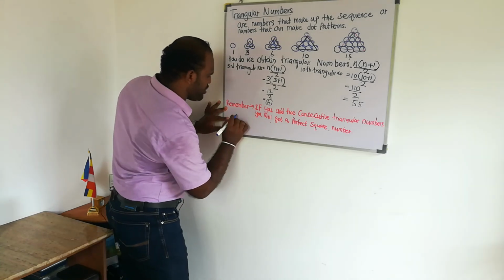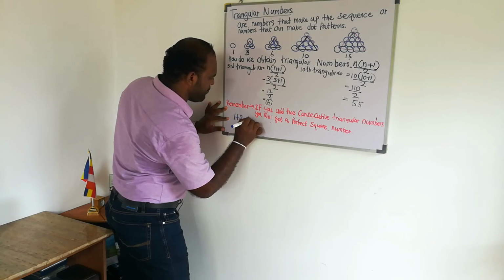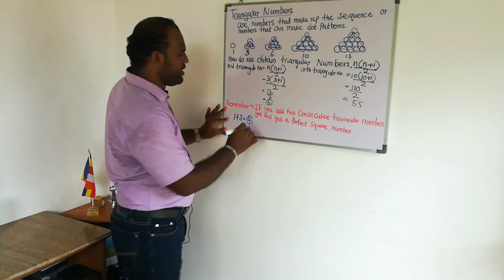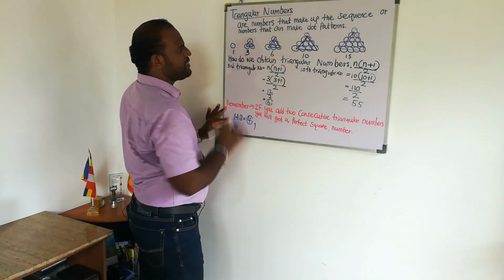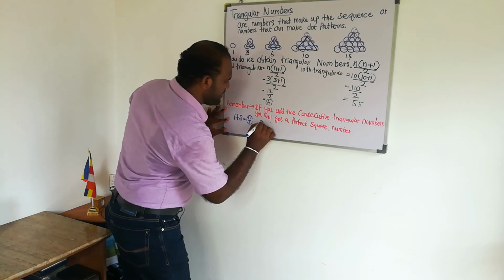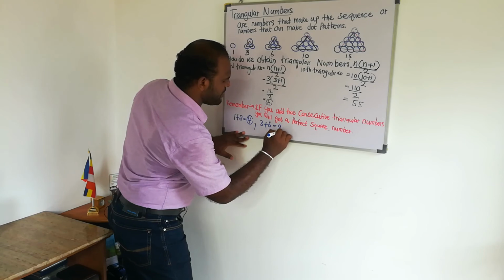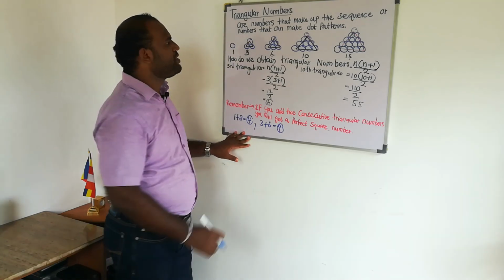I am going to add these two, 1 and 3. The result is 4. So 4 is a perfect square number. The second and third triangular numbers, 3 plus 6. The result is 9. 9 is a perfect square number.